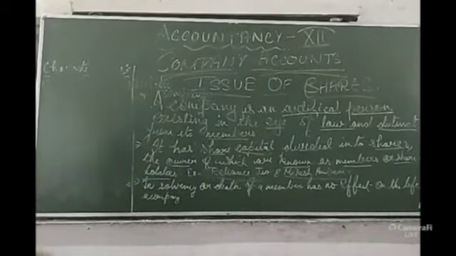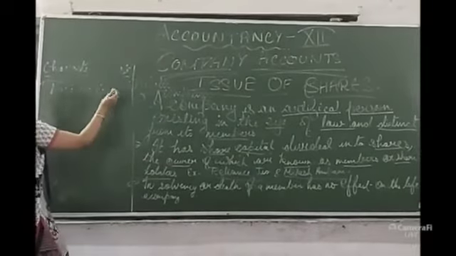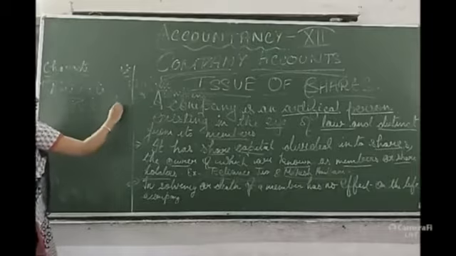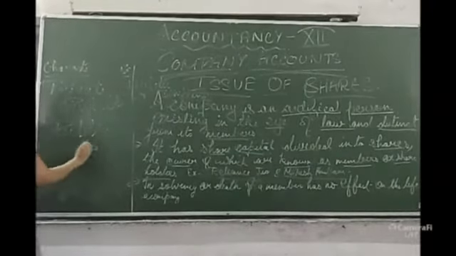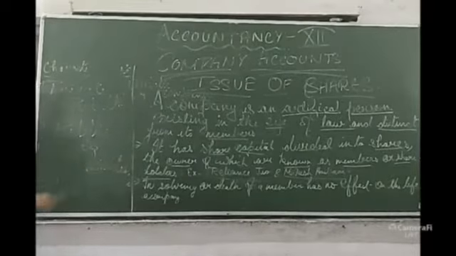You all know a private company uses private limited, but in a public company only the word limited is there.